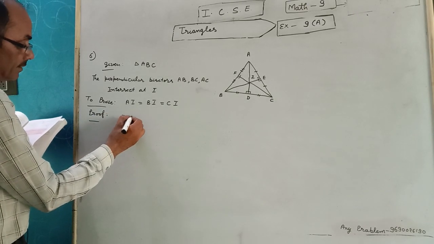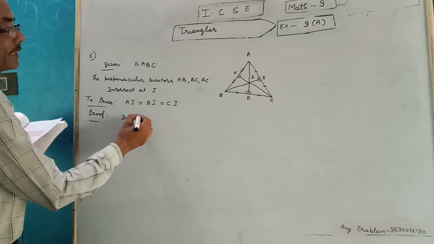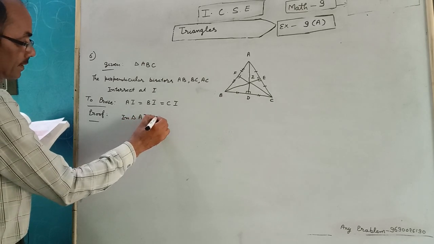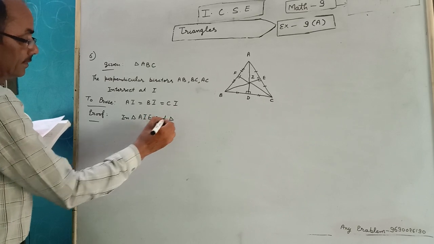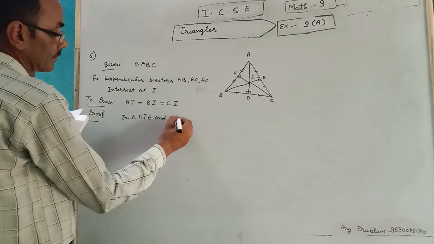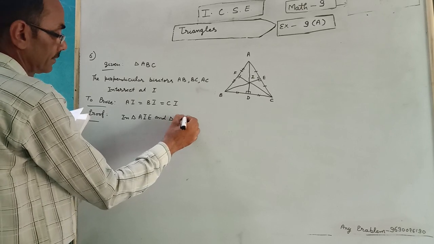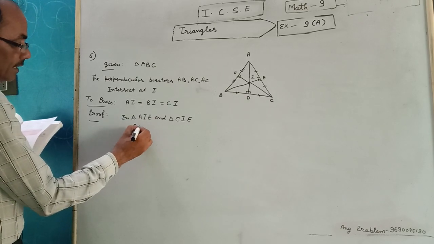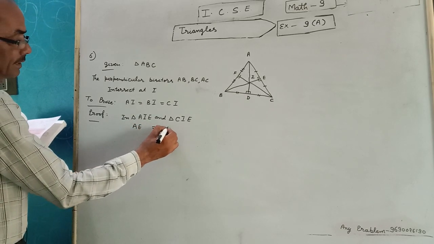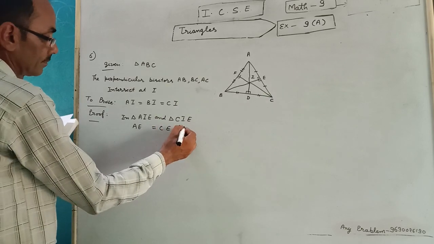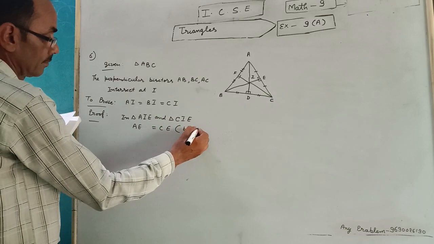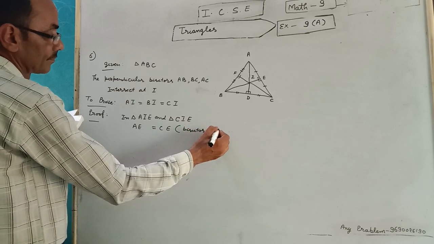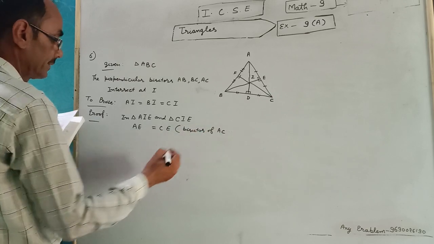In triangle AIE and triangle CIE, AE equal CE, bisector of AC.